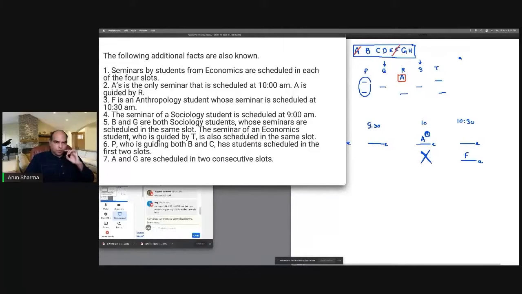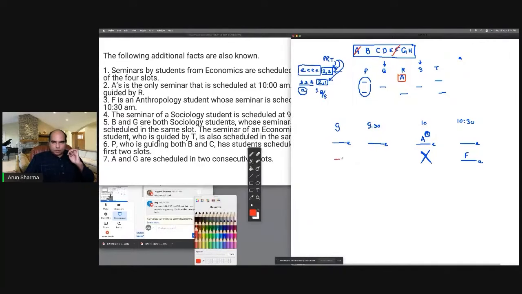Third, the fourth law. The seminar of a sociology student is scheduled at 9 a.m. So that means there's a sociology student seminar at 9 a.m. So 2 plus 1, 3 plus 1, 4 plus 2, 6. 6 seminars are hard structured now, and 2 seminars are open right now.